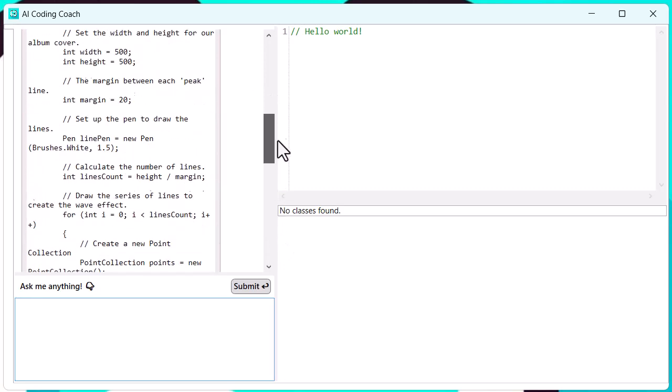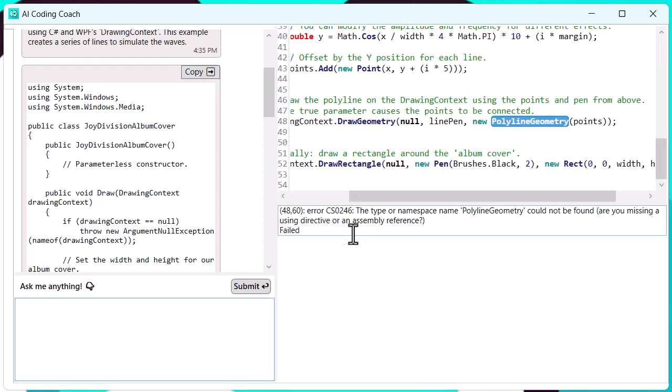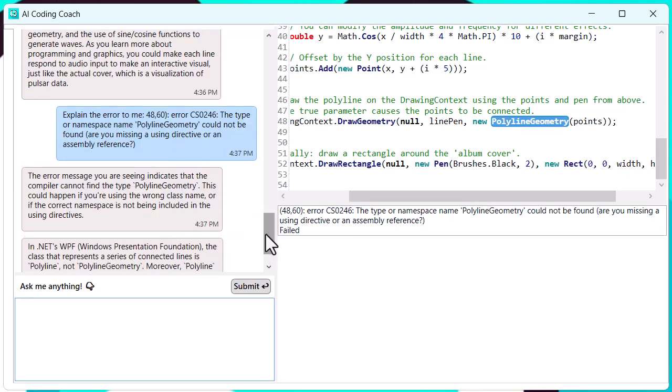When the code is ready, we press the Copy Code button. We notice that it's a cryptic error message regarding the polyline geometry not being found. Rather than track down the problem ourselves, we can cut and paste it into the prompt and ask the AI to explain it.